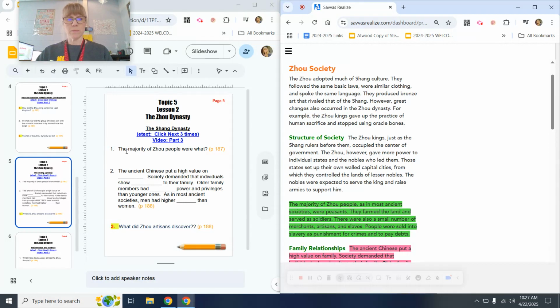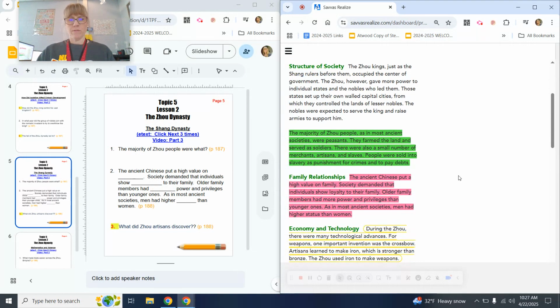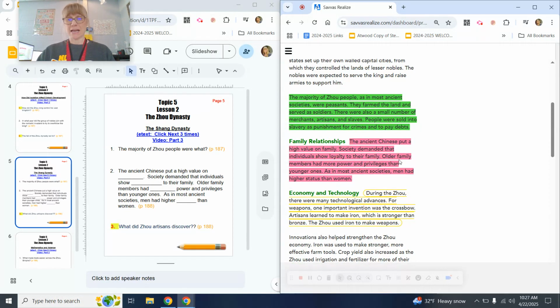Again, number 1, the majority of Zhou people were what? You'll find that answer in this green highlighted paragraph. Moving on to number 2, it's in this next paragraph that we'll listen to.